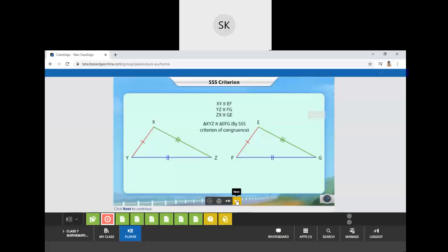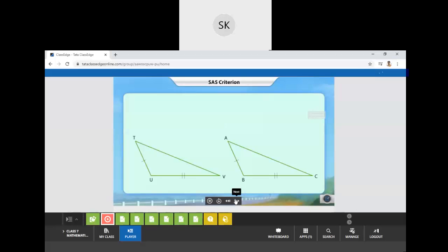Very good. If two sides and the included angle of one triangle are congruent to the corresponding two sides and the included angle of another triangle, the triangles are congruent. So what information do we get here? Two sides are given to us which are equal in measure, as well as the embedded angle.